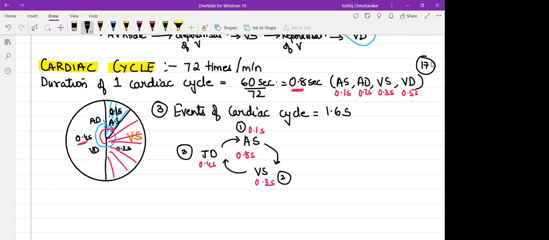So you can consider the cardiac cycle as a mechanical activity, because during this time, the heart is receiving blood, the heart is pumping out blood. So it is mechanical. Actually, work is taking place.